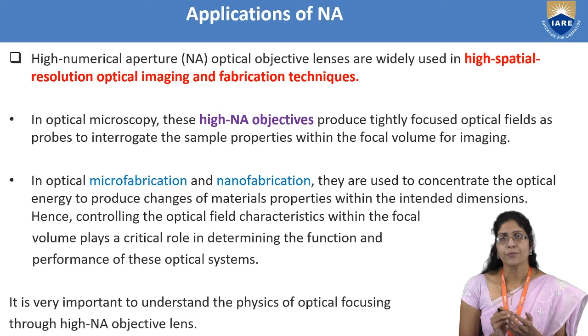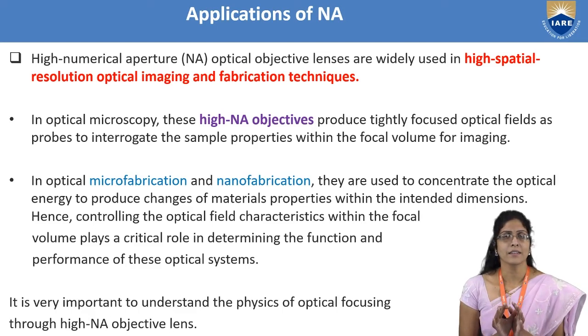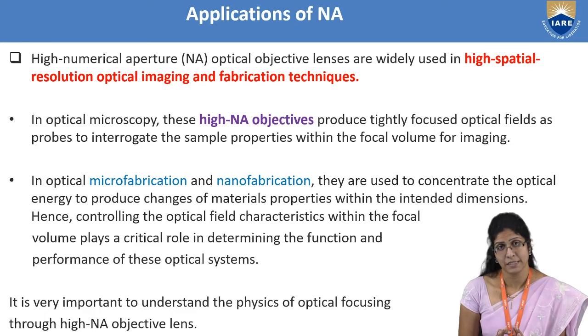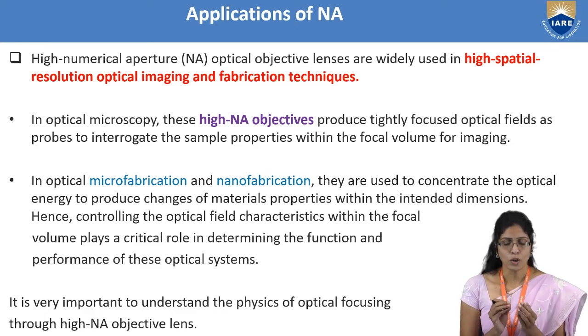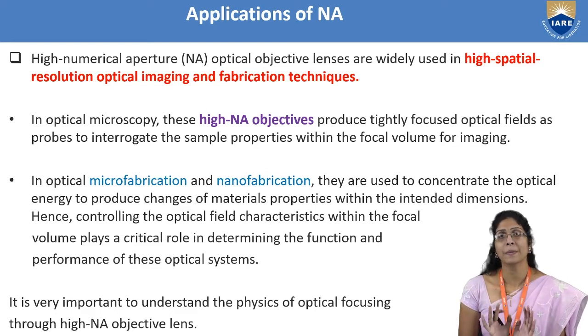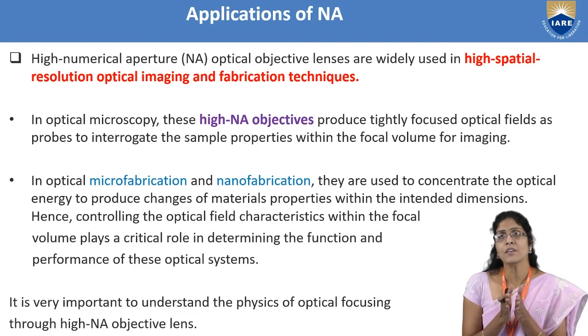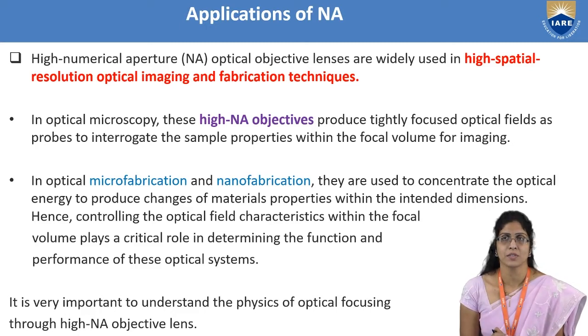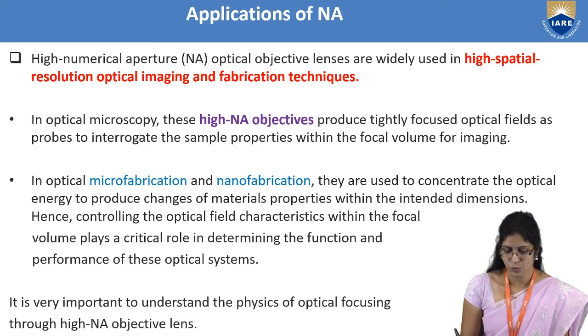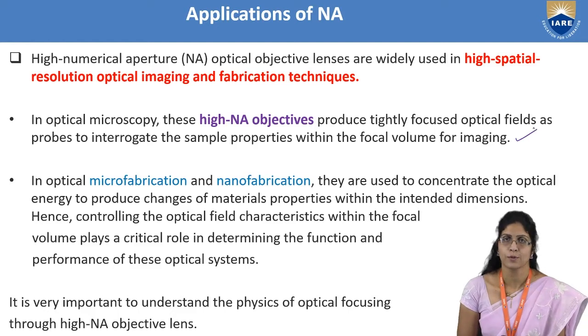Then you never desire to destroy that particular sample, but you want to focus on one particular area and save the remaining region from being destroyed. In such cases, you can use the numerical aperture so that the optical fields will be narrowly focused only on that area which you desire, so that the other area will be left safe. That's the use which you find in optical microscopy.